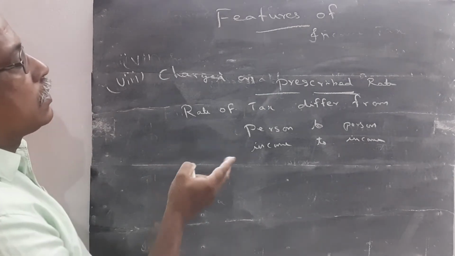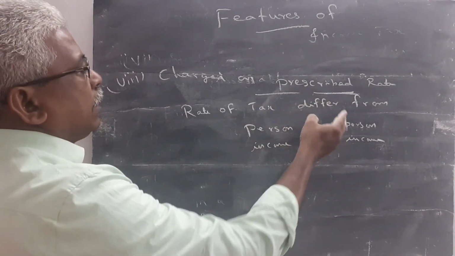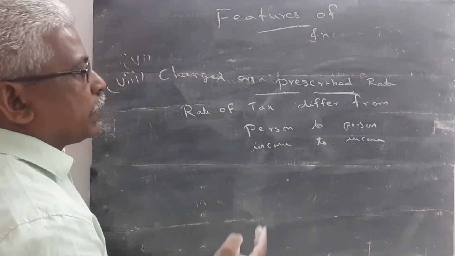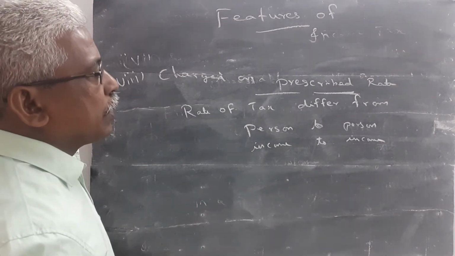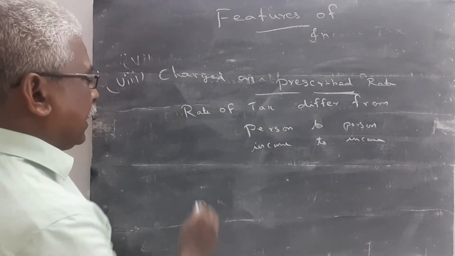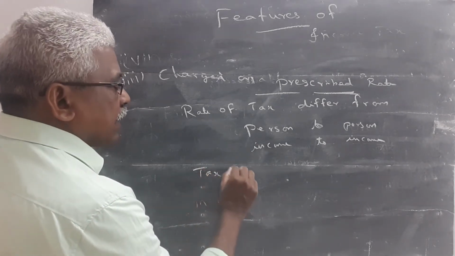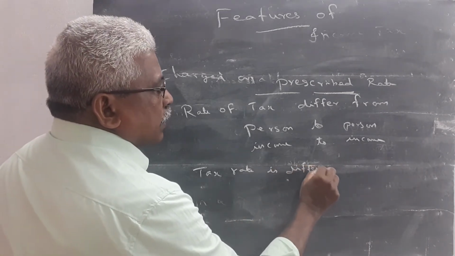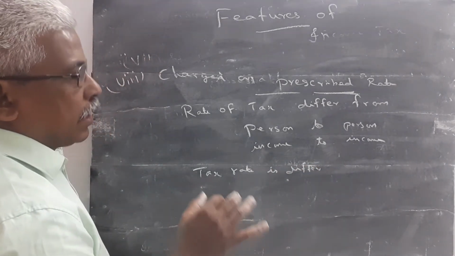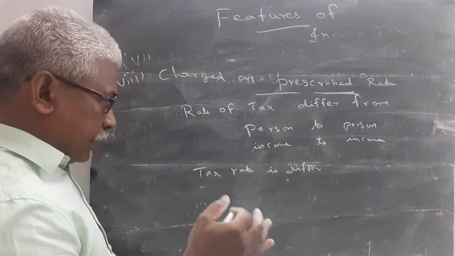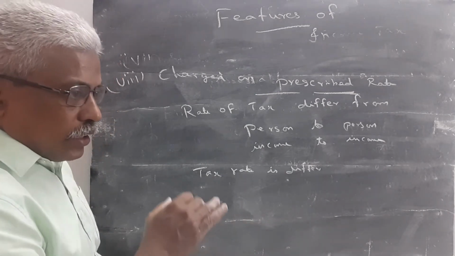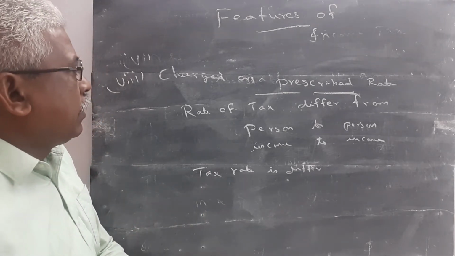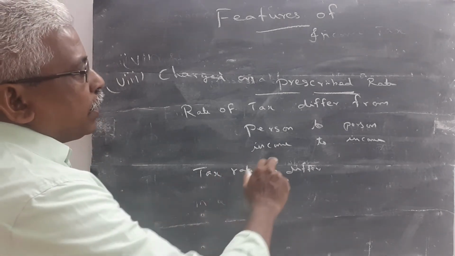Income tax is charged at a prescribed rate. The rate of tax differs from person to person and also from income to income. If an individual is earning a certain income, the tax rate is low. If the same income is earned by a joint stock company, the tax rate is high. Likewise, it depends upon the income also.